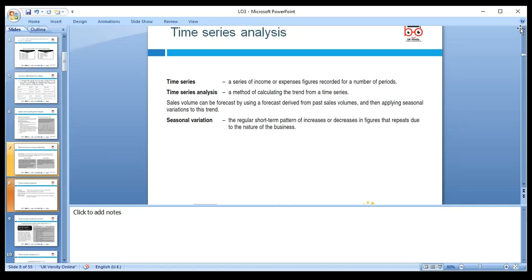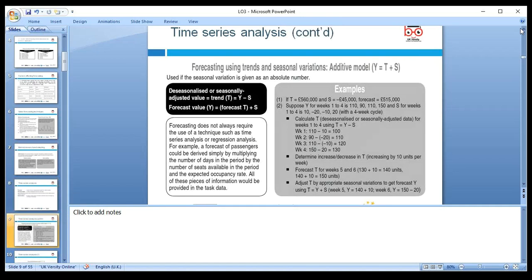And then the sales volume can be forecast by deriving the trend from the past sales volume and then applying the seasonal variation. Seasonal variation is a regular short-term pattern that increases or decreases the figure. We can repeat it and carry on forecasting for the future. So here are some examples. We'll see here the forecasting using the trend and the seasonal variation.